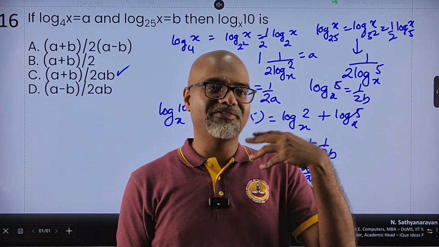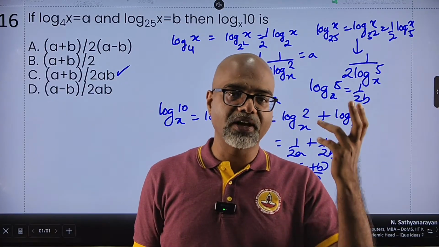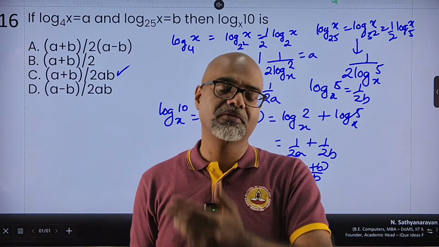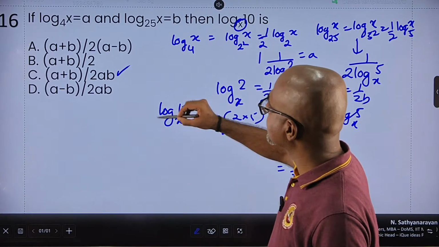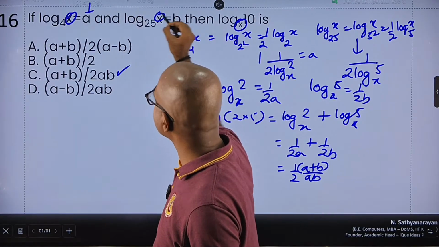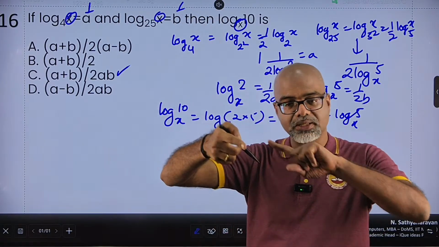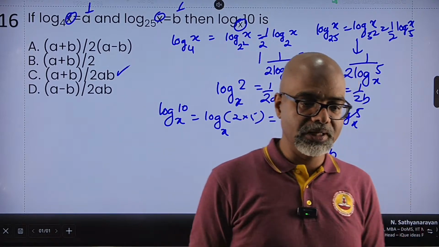So wherever I see 5 and 2 and 10 in logs, I should be able to identify that 10 can be split as 2 into 5, right? And here I had to find where the base was x, and here x was the number. So obviously I had to take the inverse in this case to twist the base and otherwise. Easy problem, absolutely easy.